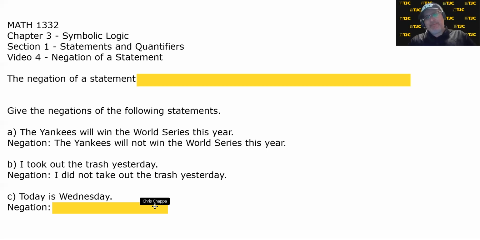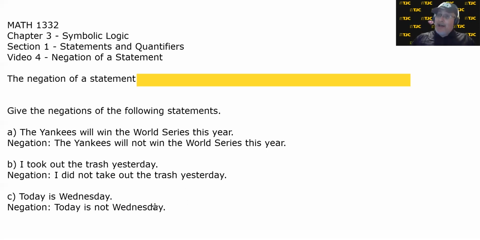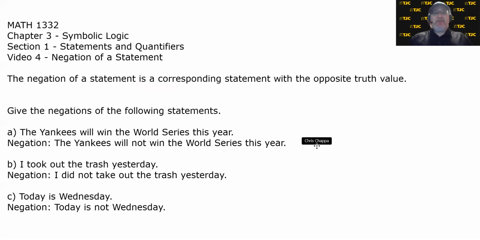They can't be true at the same time either, but they can't be false at the same time. So if you say either today is Wednesday or today is Thursday, there's a possibility you're wrong on both accounts. So what can you say? Either today is Wednesday or today is not Wednesday. So what's the negation of a statement? The negation of a statement is a corresponding statement with the opposite truth value.